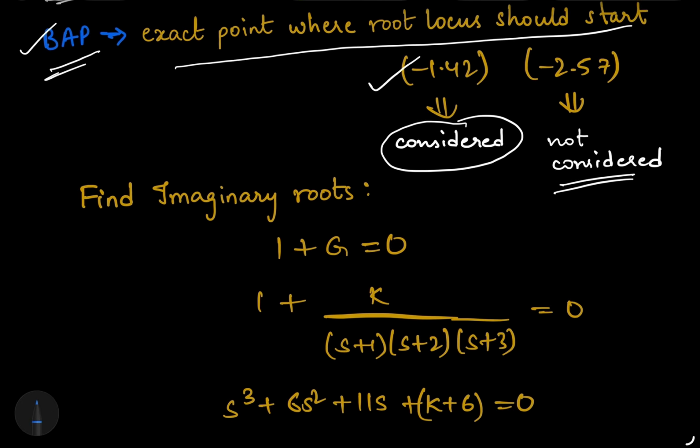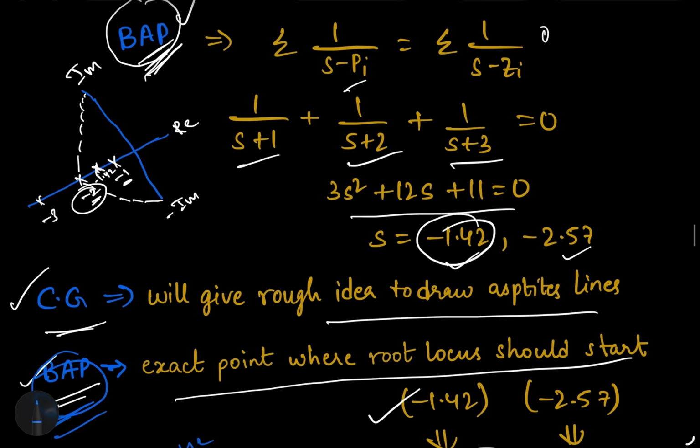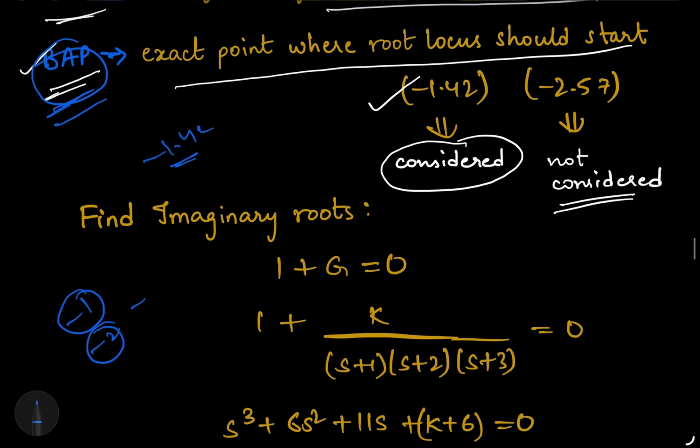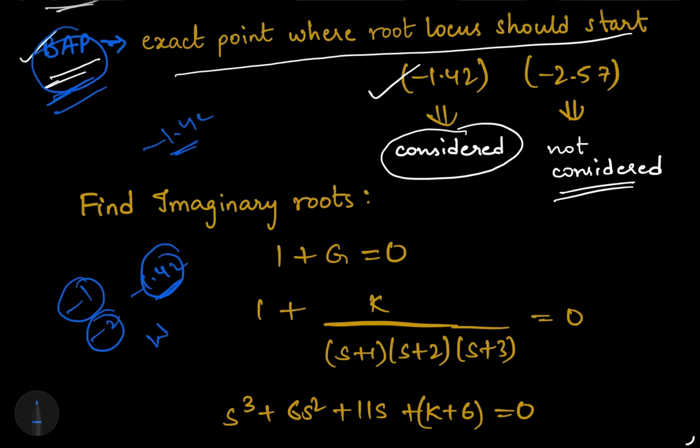So now we found a breakaway point. What is the meaning of the breakaway point? It means two roots are meeting at this point, -1.42. That means one root from -1 and one root from -2, which I showed in the diagram. They meet at -1.42.